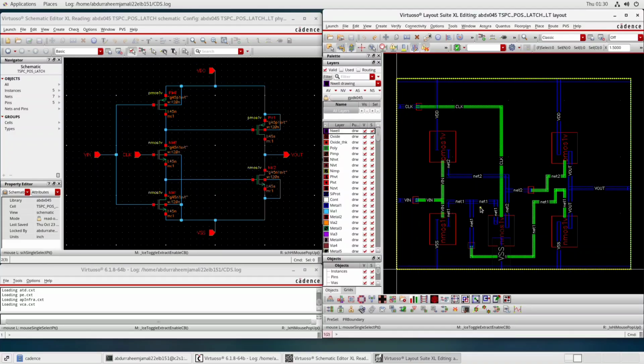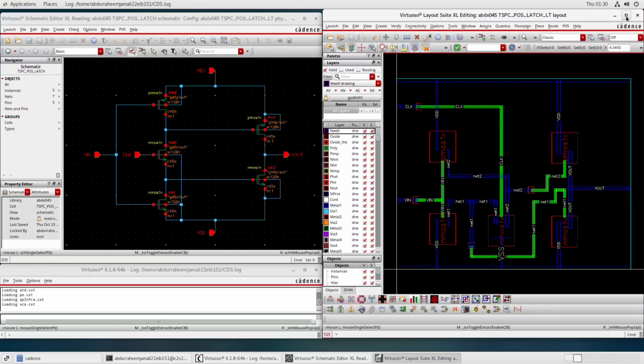So this was our layout of this. Now finally we have here output V out. So we can see that our output is being taken from the drain of these two transistors. So the drains of these two transistors have been shorted via this metal layer, and we are getting the output from here.